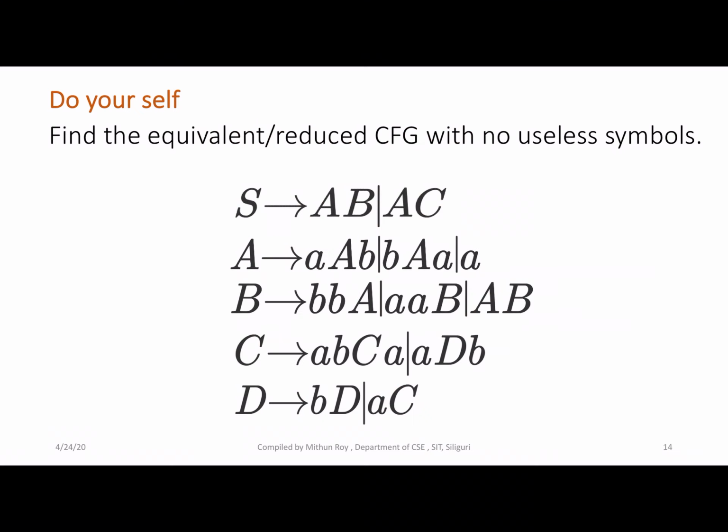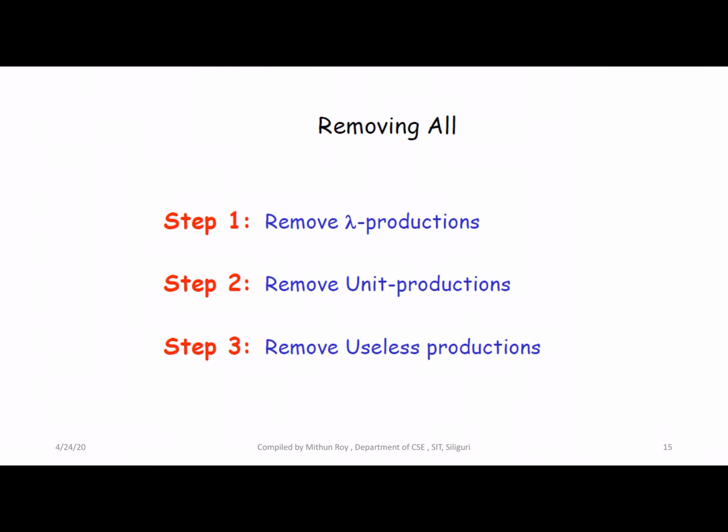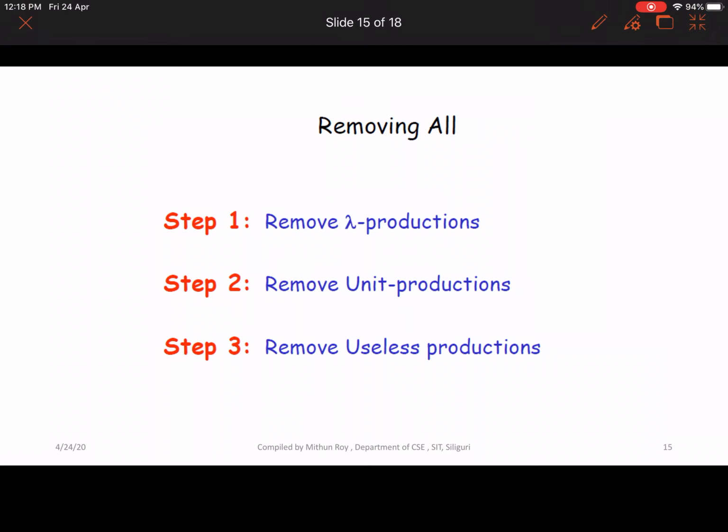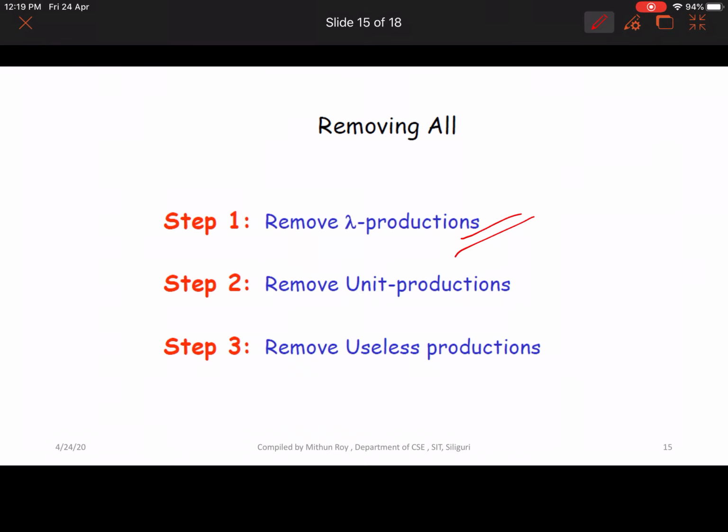Now this is one of the examples, do it yourself: find the equivalent or reduced context-free grammar with no useless symbols. If some context-free grammars contain null productions, unit productions, or some useless productions, the procedure is: step 1, remove all the null productions; step 2, remove all the unit productions; and step 3, remove all the useless productions.